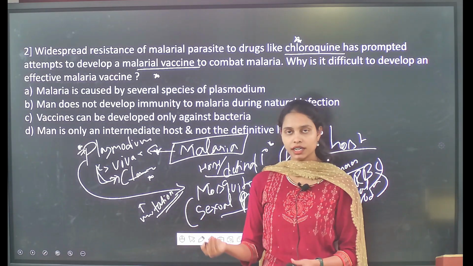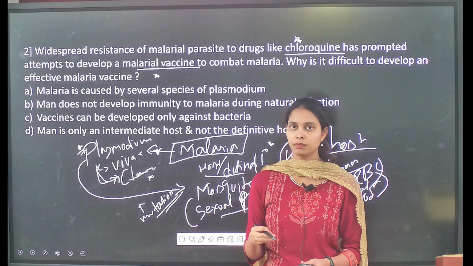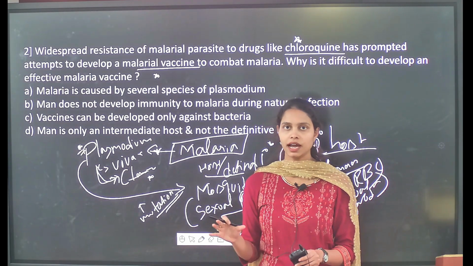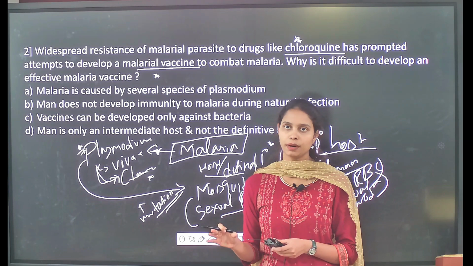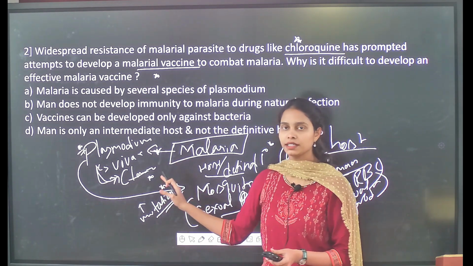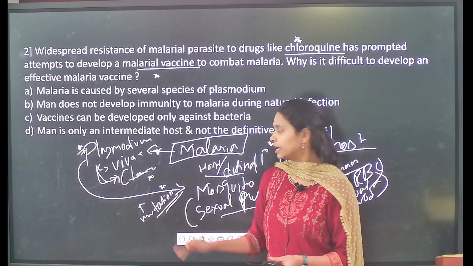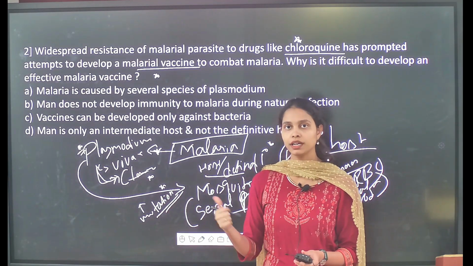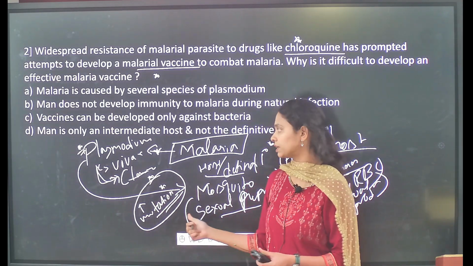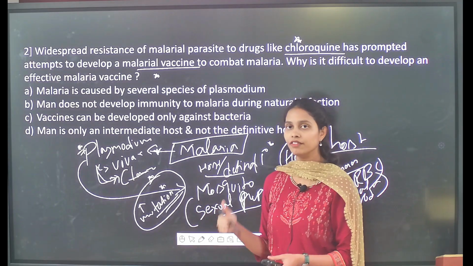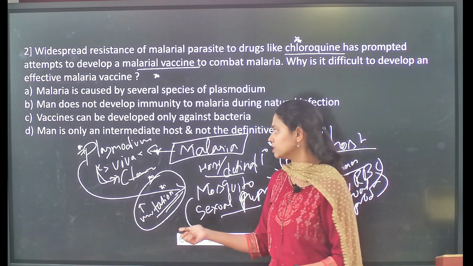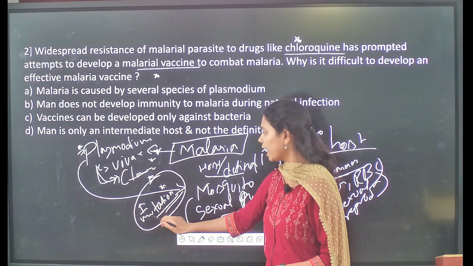Usually, whenever a foreign agent enters the blood or the body of a human, the immune system immediately recognizes that foreign body, produces antibodies and acts against those foreign particles. But in this case, because of the Plasmodium parasite's high mutation rate, it is very difficult for the human immune system to show complete immunity against this parasite. So that is the reason it is very difficult to make an effective, complete vaccine against this species, because of its high mutation rate.